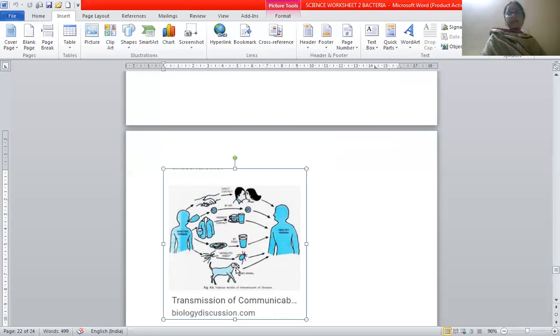Communicable diseases also spread with the help of air. When a person coughs or sneezes, the sneeze or cough droplets contain these microbes, and when they enter a healthy person, the person gets infected. By water also, as I've told before, by drinking unclean water, by eating uncovered food, by direct contact, these communicable diseases spread.